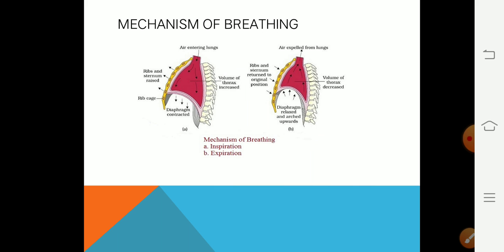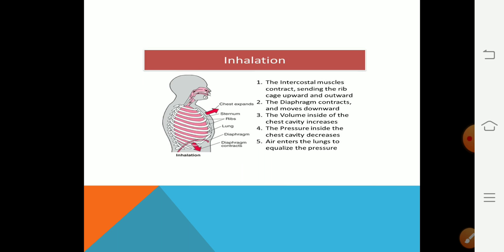The second diagram shows that the ribs and sternum return to the original position, and the diaphragm also relaxes and comes back to its dome-shaped structure, so it decreases the thoracic cavity and creates pressure in the lungs that expels the air from the lungs. So the steps of inhalation are: number one, the intercostal muscles contract and the rib cage moves upward and outward. The diaphragm contracts and moves downward. The volume inside the chest cavity increases. The pressure inside the chest cavity decreases and air enters the lungs to equalize the pressure.